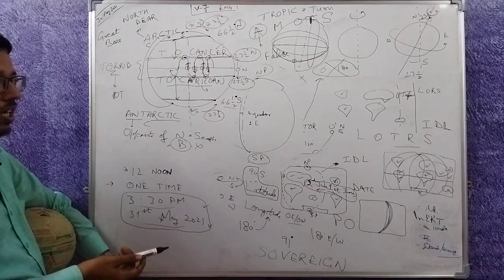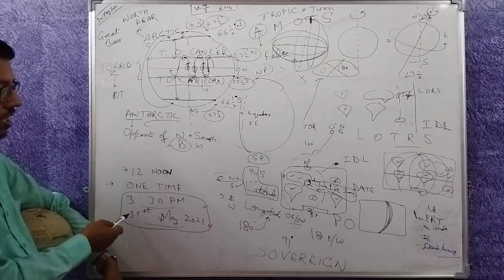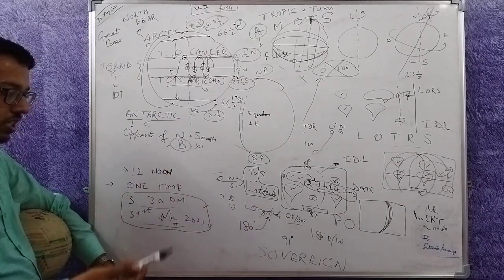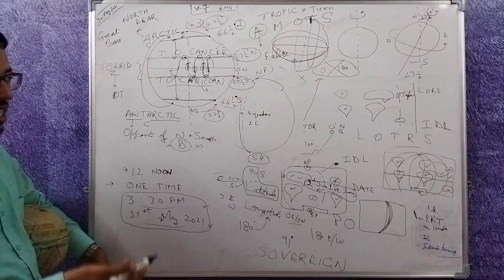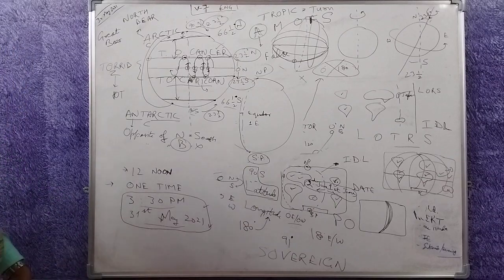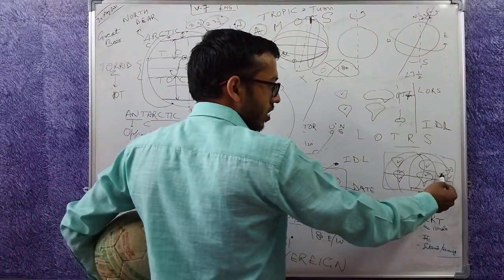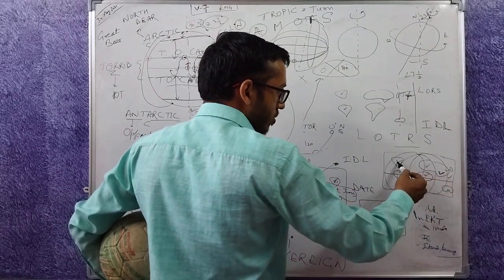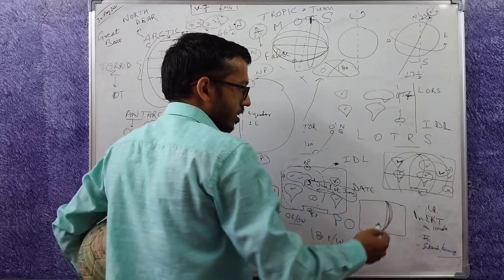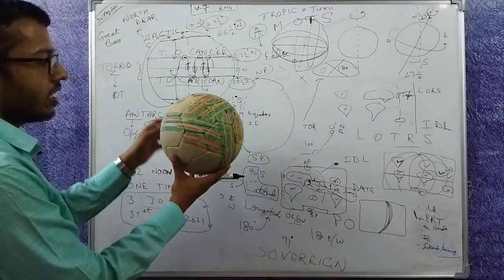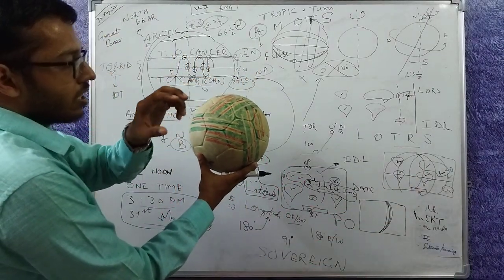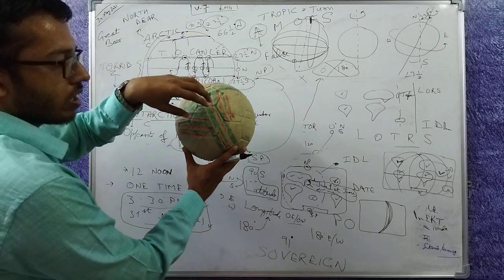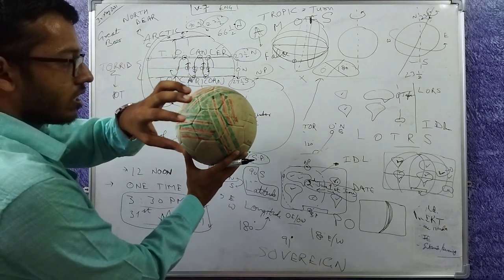It's very easy now. For a person in America also, right now time is 3:30 p.m. But what is happening in America at present? India is here, we are seeing sunlight. In America they will be just having sunlight because they are behind us. India is here, sun is here. So at 12 o'clock India is closest to the sun.